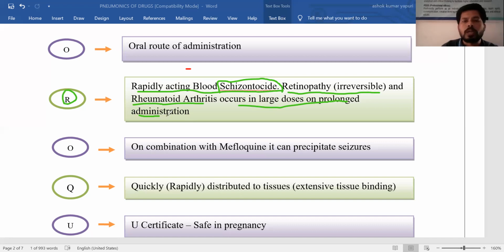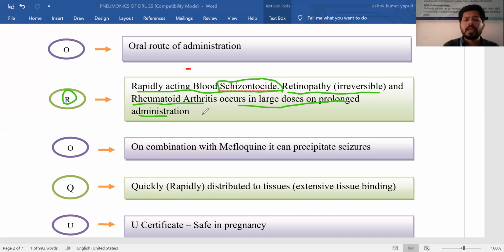prolonged administration. So on continuous usage or large doses of chloroquine, it may cause retinopathy, especially irreversible. In some textbooks you will find reversible side effects. Reversible side effects means that after stopping drug usage, the side effect will disappear. But sometimes you will observe irreversible side effects, meaning that even after stopping the drug, the side effects remain. So some side effects are reversible, and some are irreversible.